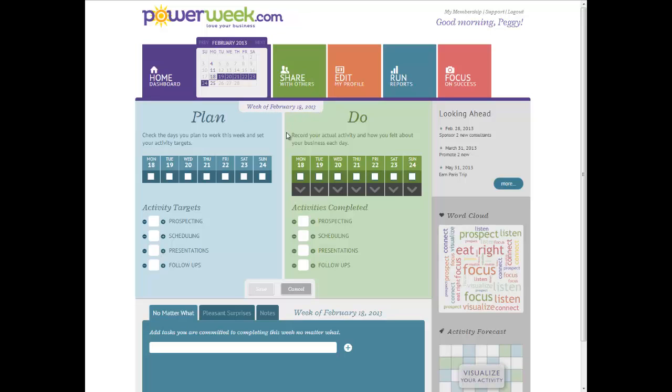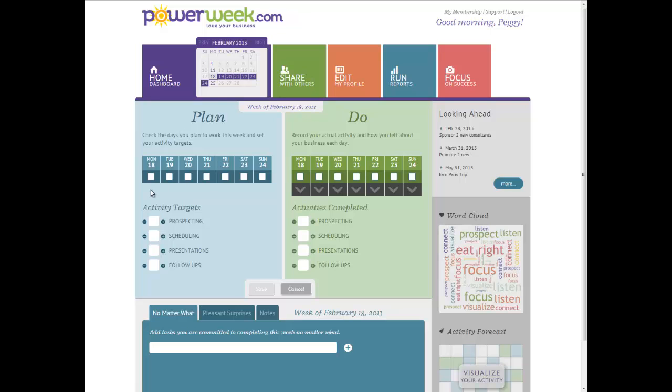And you'll see everything you're doing on this home dashboard is driven by this calendar at the top. So right now, we're going to set up for the week of February 18th. The great thing about PowerWeek is you're building a history. You can go back and see activity for prior weeks, and you can even plan ahead. But for now, let's just go ahead and plan your week.